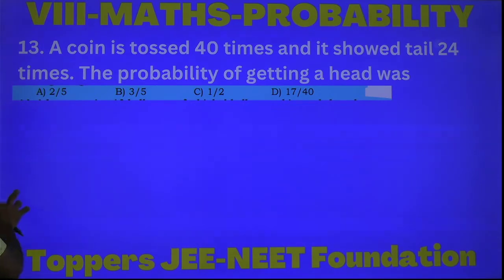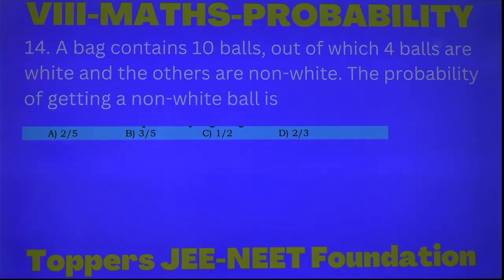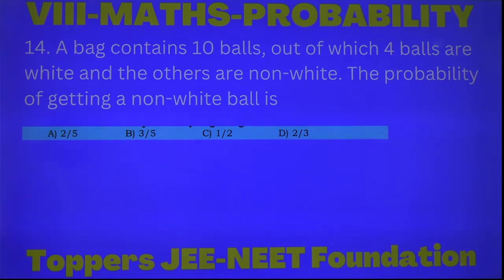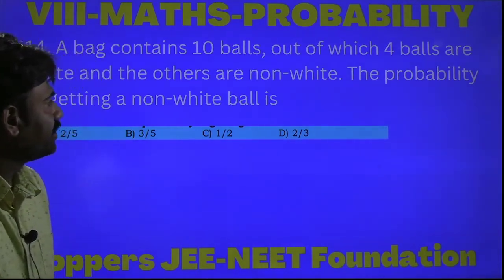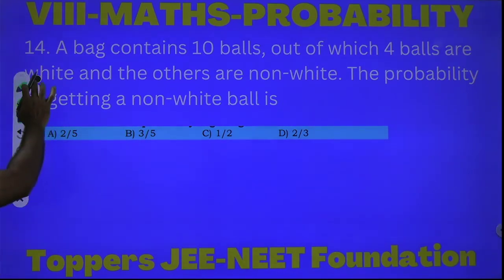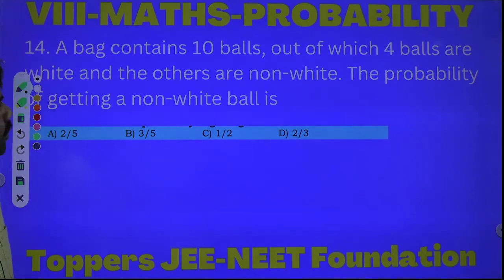Okay, next question. A bag contains 10 balls, out of which 4 balls are white and the others are non-white. Then the probability of getting a non-white ball is? The total number of balls is 10.